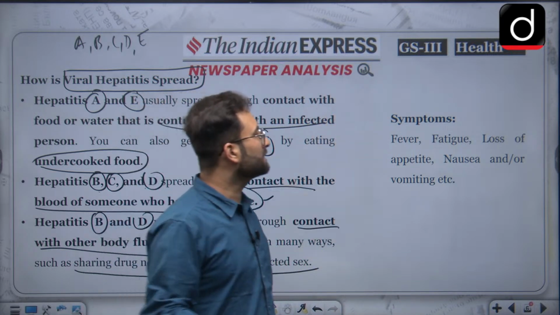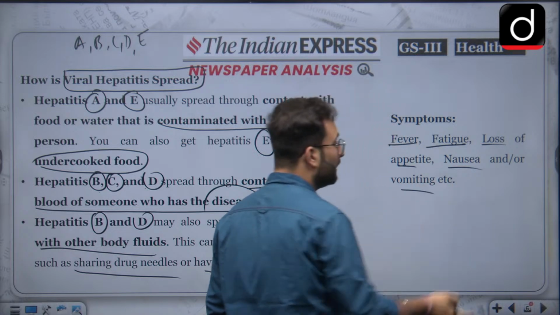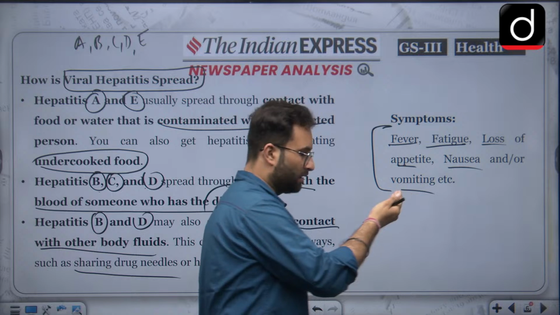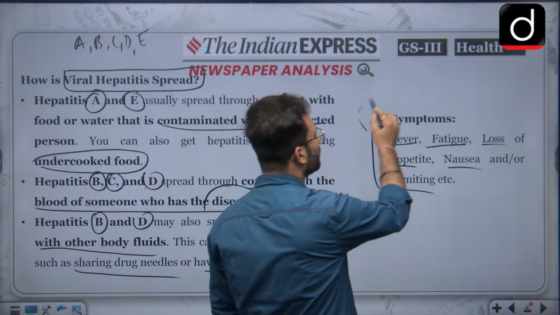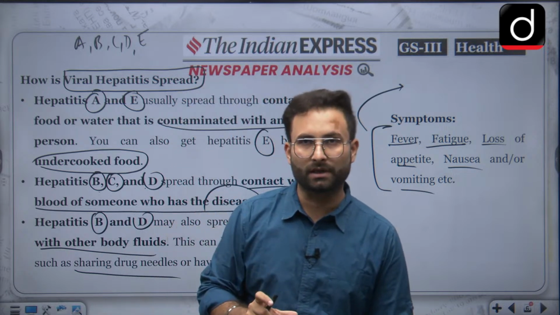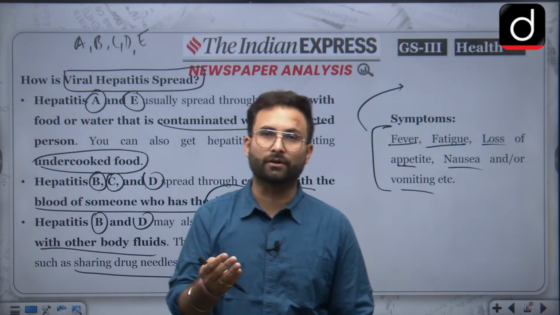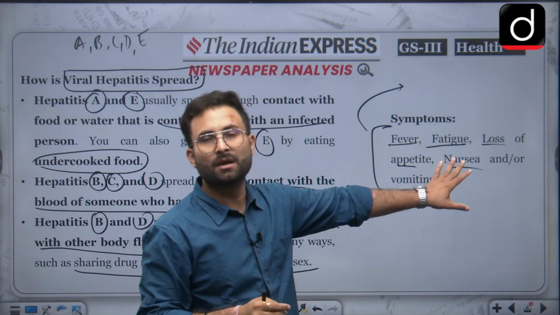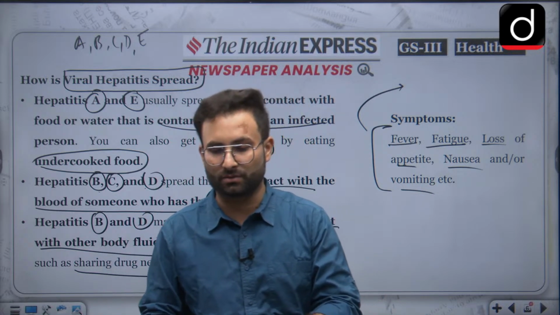Now what are the symptoms? Simple: fever, fatigue, loss of appetite, nausea and vomiting. Since these are very common symptoms for various diseases, people might not know that they are having hepatitis, and that is why there are unreported cases. We have seen that there are suspected cases in Kerala, nearly 5,500. Why are these suspected cases? Because people might ignore such symptoms. They will not see that it is hepatitis. It can be hepatitis.